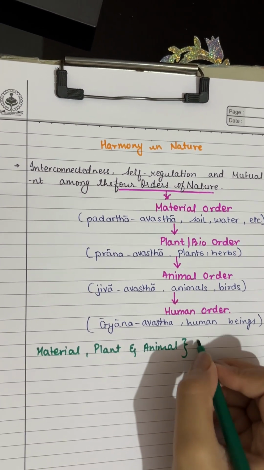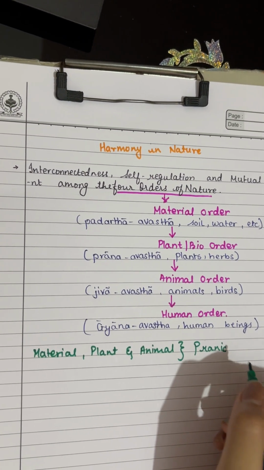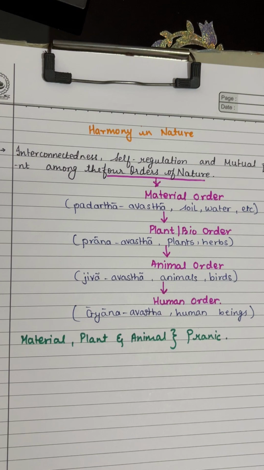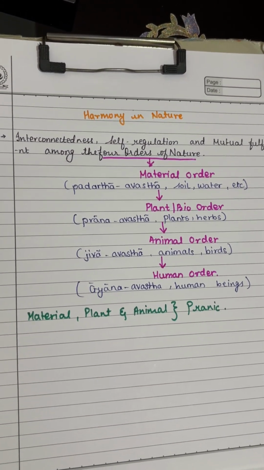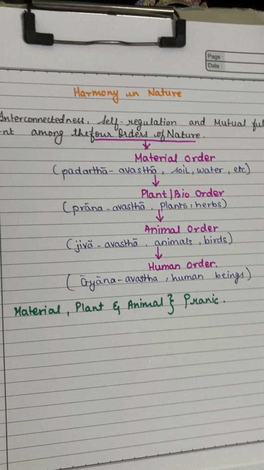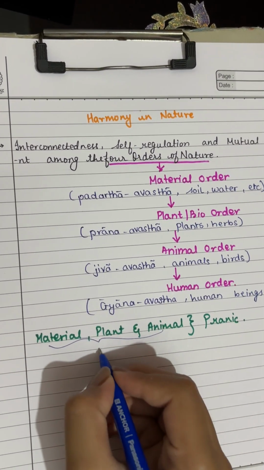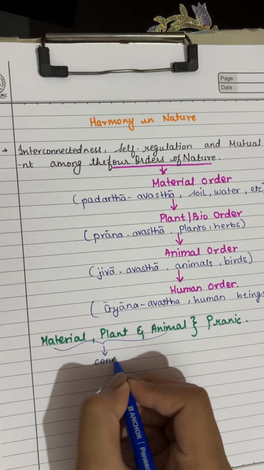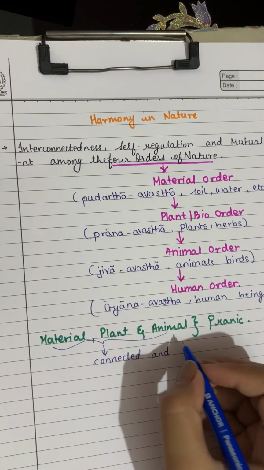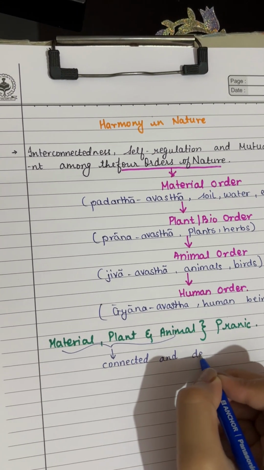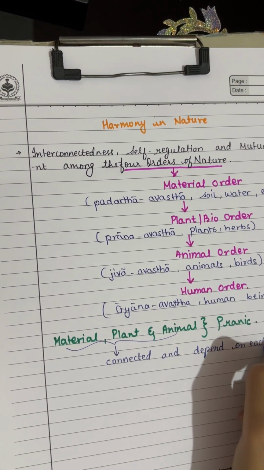These three together are called pranic. They are all connected and depend on each other.